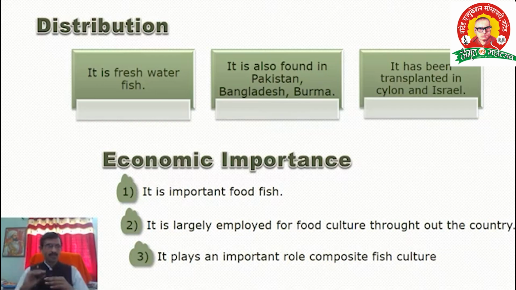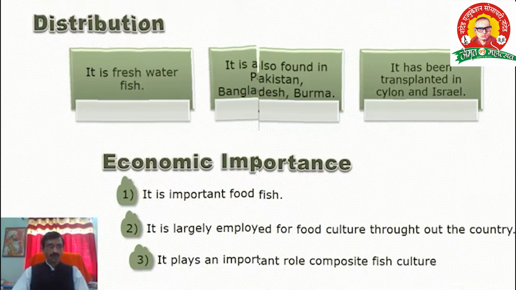It is largely employed for food culture throughout the country. It plays an important role in composite fish culture, meaning you can culture Catla with Rohu, Mrigal and other fishes. That's why the point of composite fish culture is mentioned. This is the important thing for the culture of Catla.